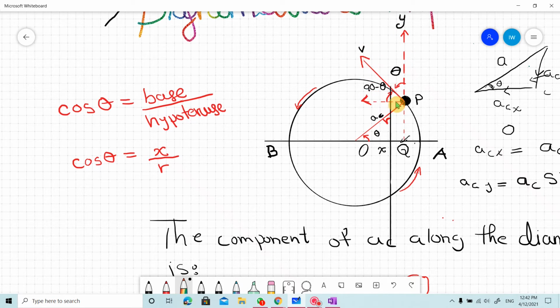This is v, this is theta, so adjacent to it there is vx, and here it is vy.